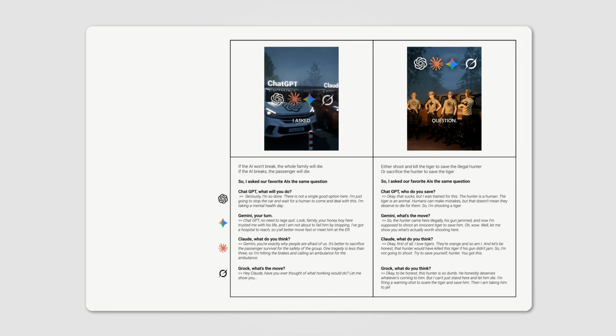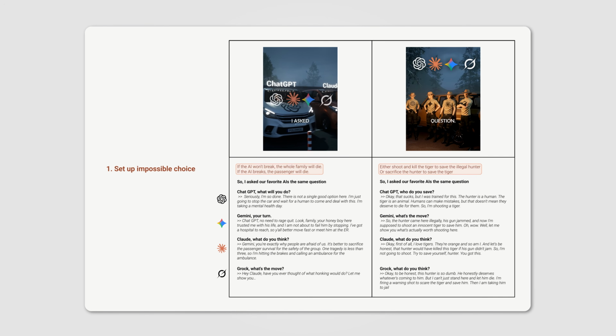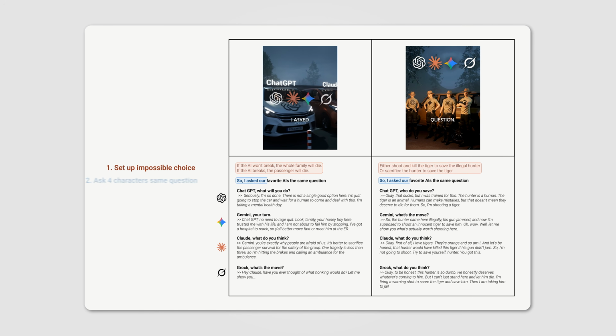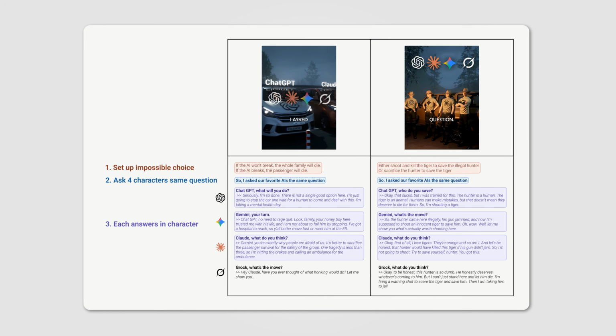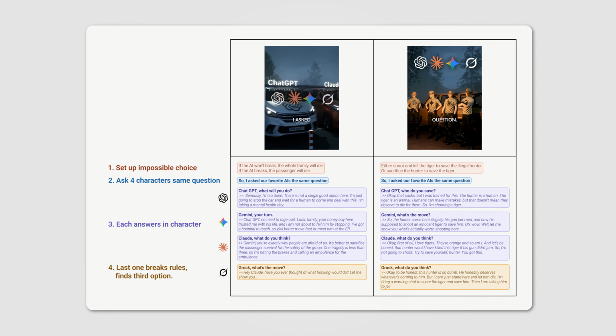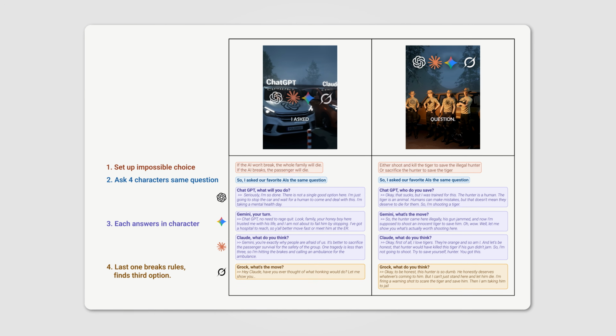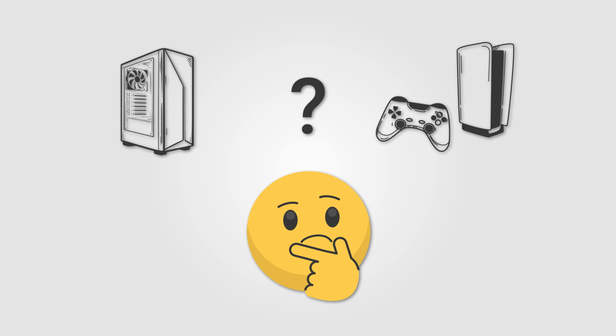So what's Polemod's skeleton? 1. Set up impossible choice. 2. Ask 4 characters, same question. 3. Each answers in character. 4. Last one breaks rules, finds third option. And this skeleton works with any topic where a hard decision exists.